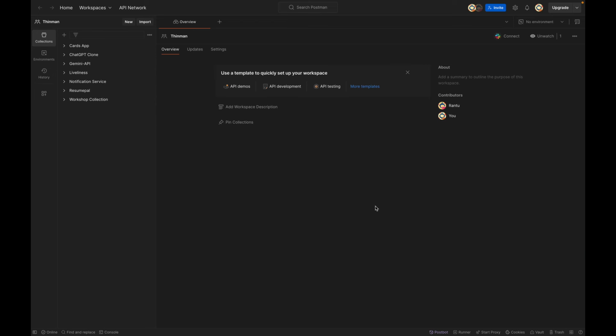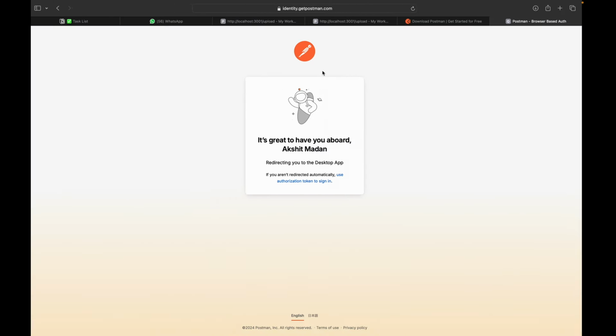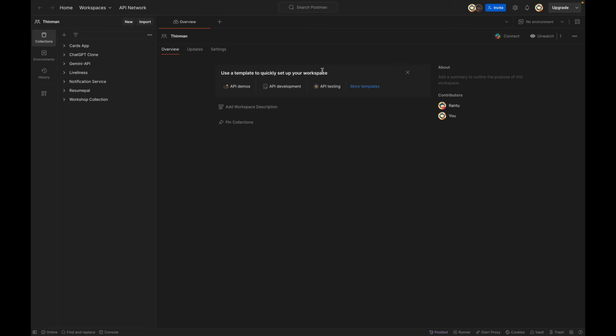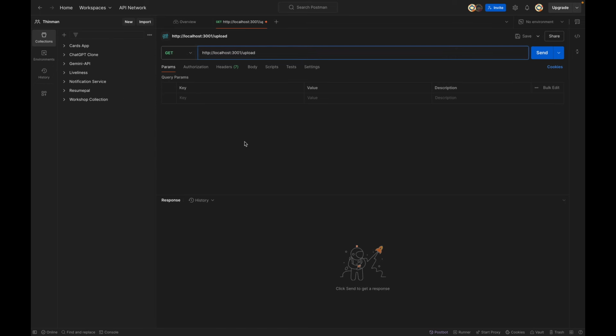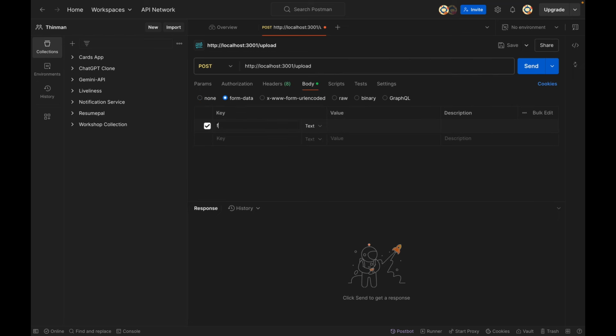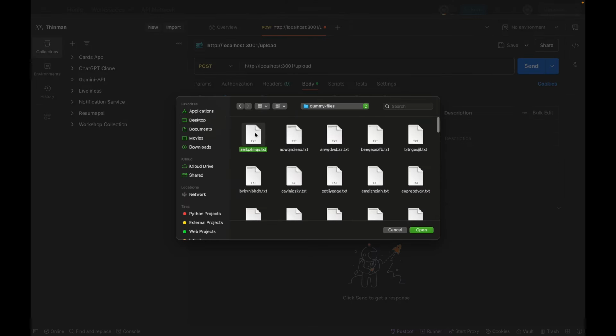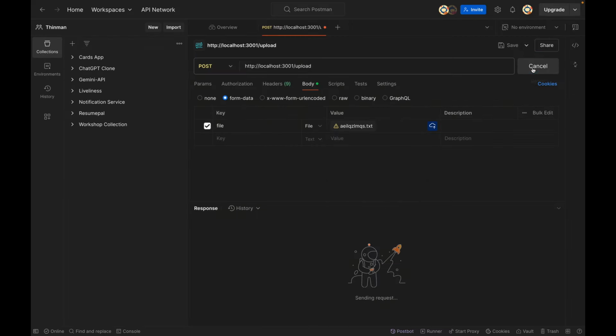So now you can see that I'm on Postman, and make sure that if you're using localhost endpoint, as we are also using localhost, you need to have Postman downloaded in your system locally. You cannot use the Postman web. Okay, so I'll click on new, I'll click on an HTTP request, I'll paste the endpoint and I'll make it a post call. Let me increase the font size and I'll click on body, form data, key will be file, and click on file, select a file from local machine and go to dummy files, select first file and click on send.